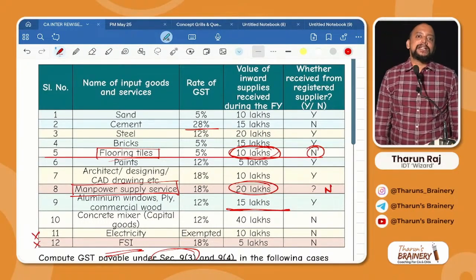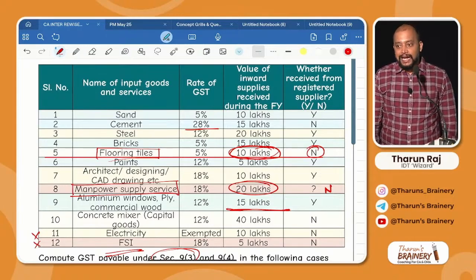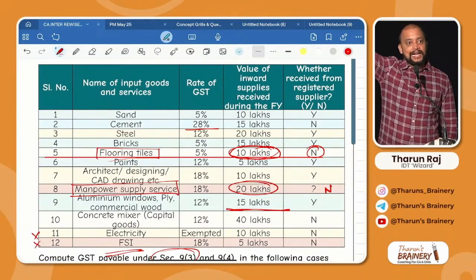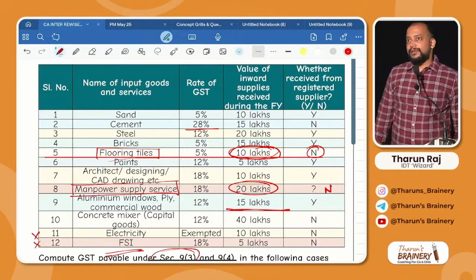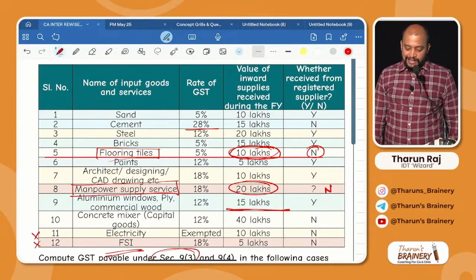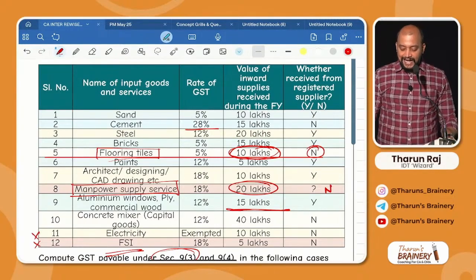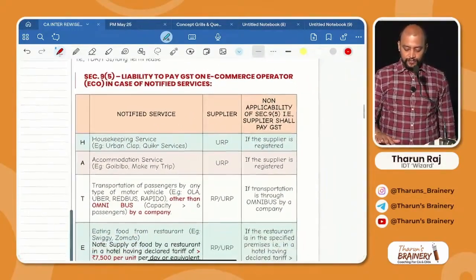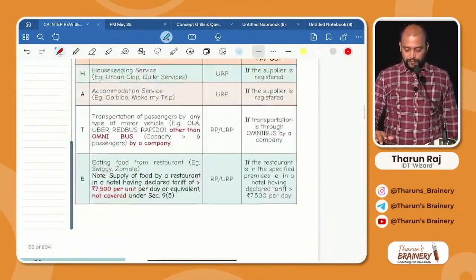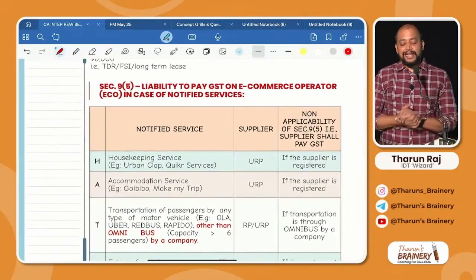So total GST payable under section 9(4) is 4,20,000 plus 4,80,000 plus 1,08,000, which is 10,08,000. GST payable under section 9(3) will be same. What is that? 90,000. That is 5 lakhs into 18%, 90,000. That's it. This is the answer for that.